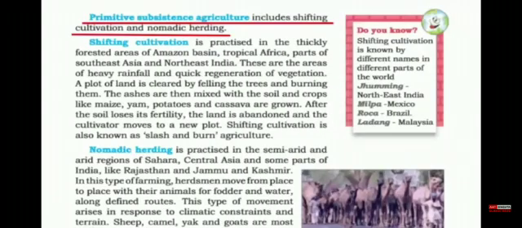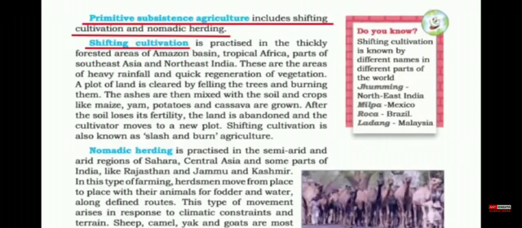On the other hand, primitive subsistence farming is a form of agriculture where almost all the produce goes to feed and support the household, and it is not for sale. That's why the word primitive means ancient and traditional. So with this you can also figure out that this kind of farming is mostly practiced by tribal people, and hence shifting cultivation and nomadic herding are very famous.